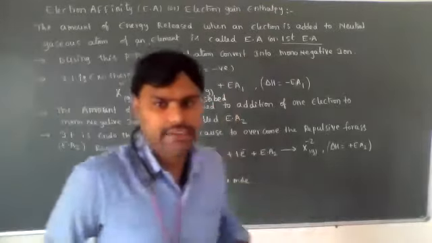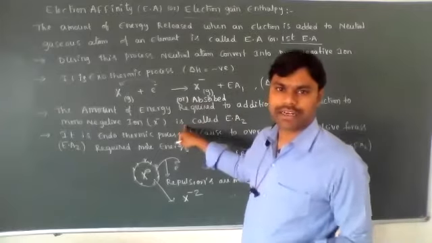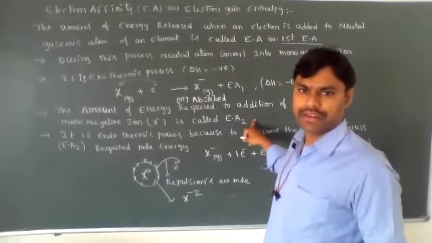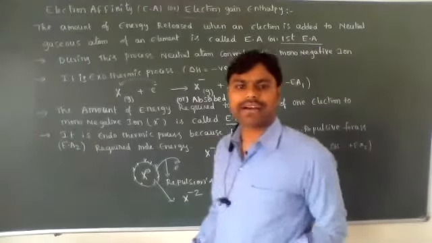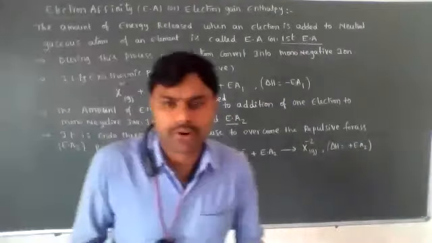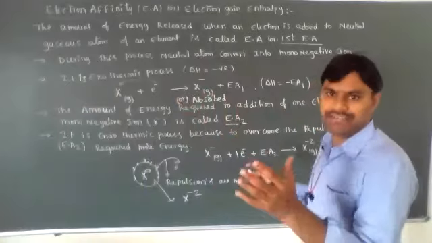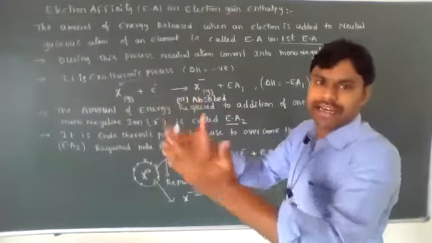The amount of energy required or absorbed for the addition of one electron to the mononegative ion is called the second electron affinity, A2. Hence, the second electron affinity is an endothermic process. Why is it endothermic? Because the repulsive forces are very high. To overcome these repulsive forces, more energy is required.